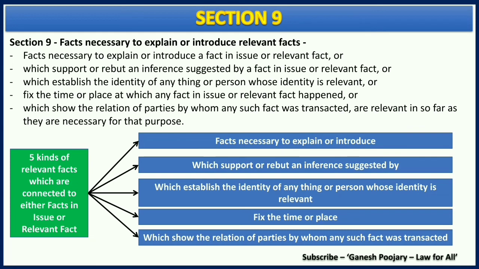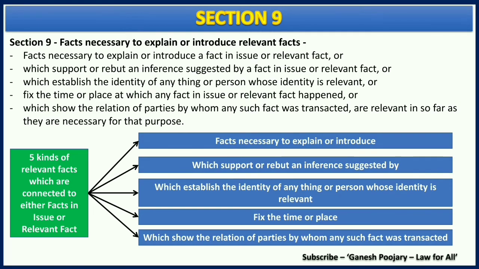Now what is that identity of anything? Imagine there is a murder scene and there is a pen which was found by the police. Now, if someone recognizes that pen as belonging to someone they know, it becomes a relevant fact by such pen being at the crime scene.